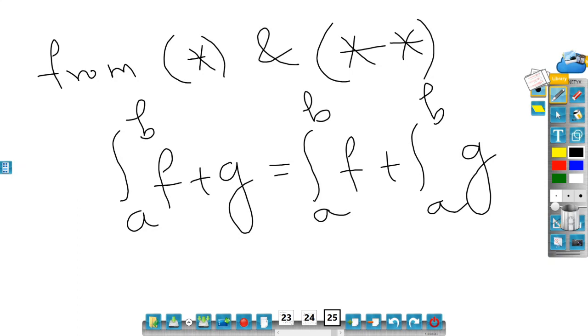So this completes the proof. We have shown that both integrals are the same. First we showed that f plus g is R integrable, and then we showed that both integrals are equal. It may be a little lengthy, but it is not difficult. The calculations are straightforward. In upcoming lectures we will explore a few more properties of R integrability. Thank you.